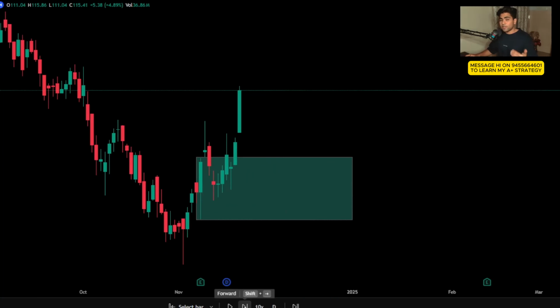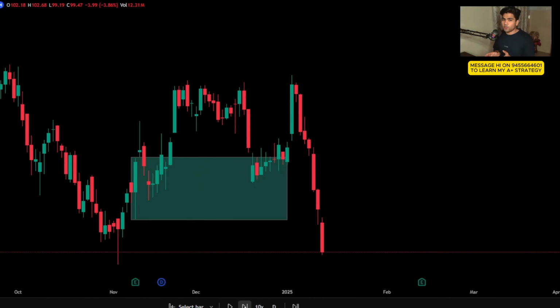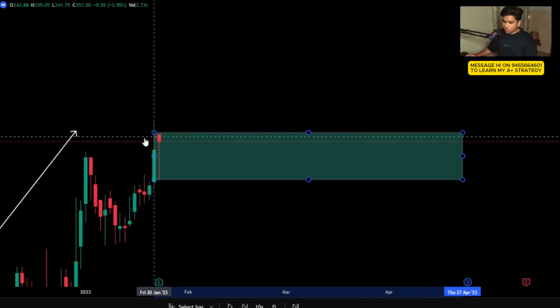But see, I was really curious what would have happened if we had entered here. So you can see nothing much happened. The stock went sideways and eventually the stock went towards the downside. So that is the whole point. Initial bias was towards the downside. And if after the news candle, the market starts moving towards the upside, it might just be a trap for you. So this way you can also save a lot of money by not trading, because not trading is also a form of trading.